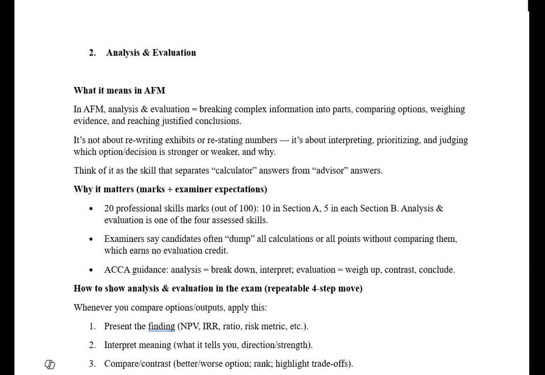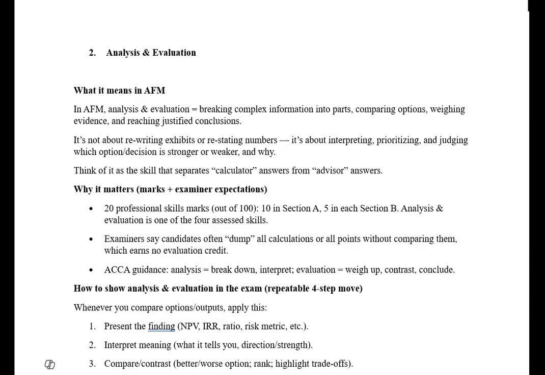So it is not all about solving the numerical. It is not all about just calculating the NPV, IRR, or some valuation of the company. You have to interpret, you have to do the recommendation, you have to compare it, and you have to give the recommendation.